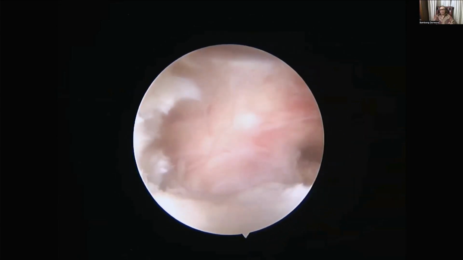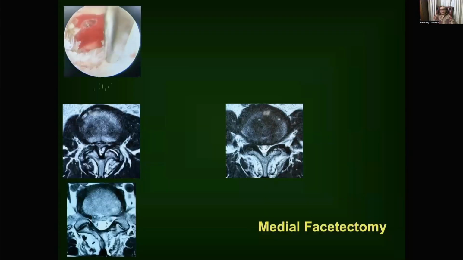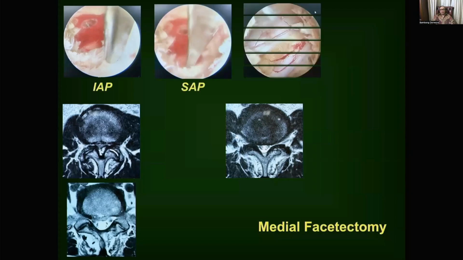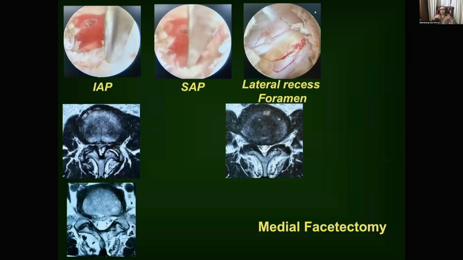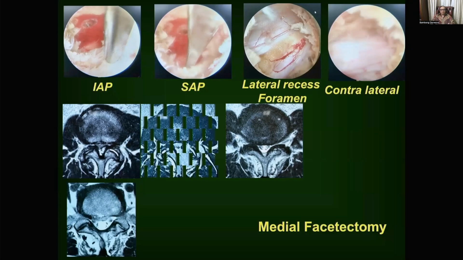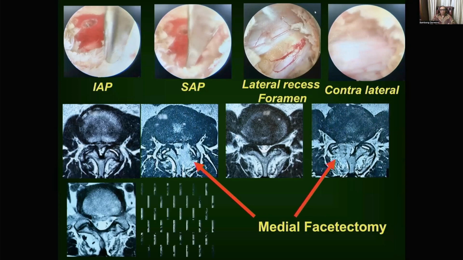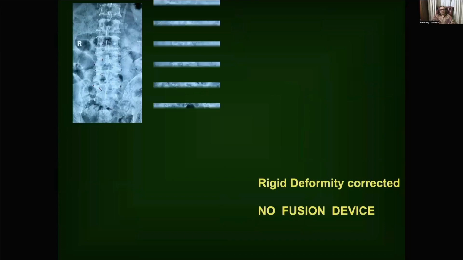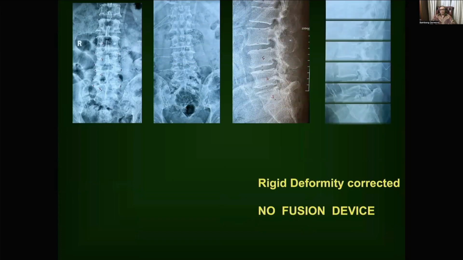Then we can see the lateral recess is already decompressed. This is the IAP, the SAP, and the lateral recess already well decompressed, and we also do the contralateral medial facetectomy over the top. The result is rigid deformity corrected, no fusion device, before and after.